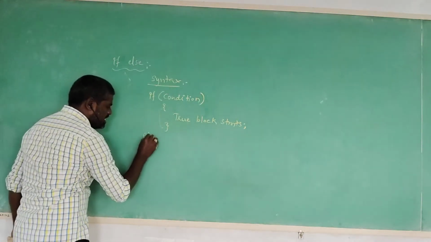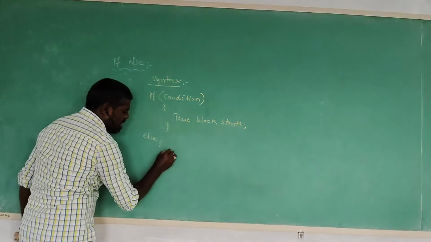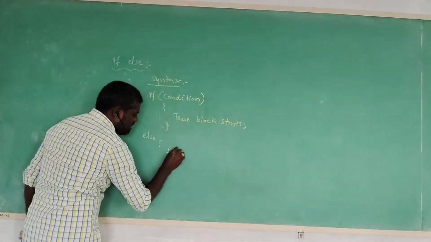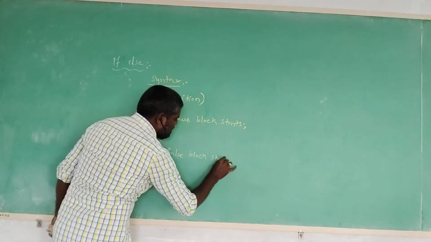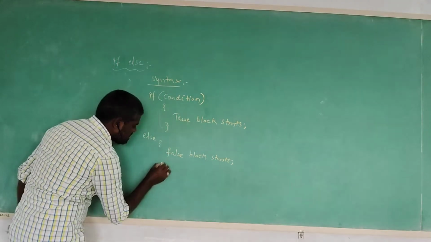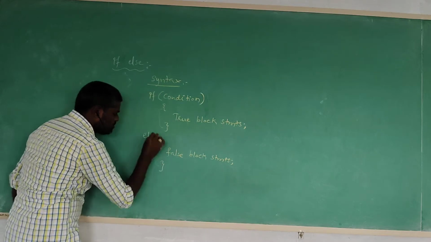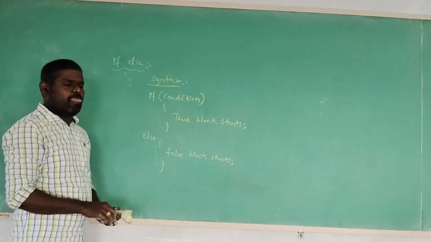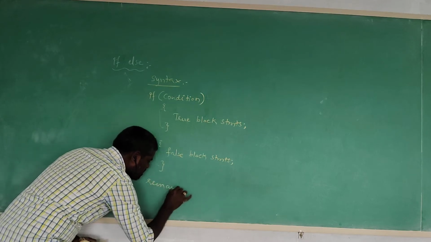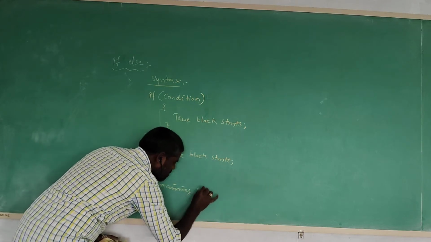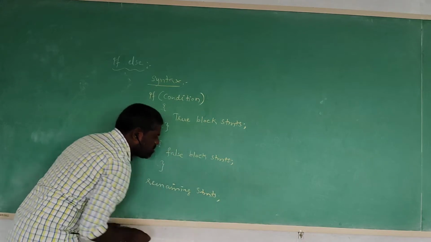If the condition is not satisfied, it executes the else block, which is nothing but the false block. We call this the false block statement. Now this is the false block. After the false block, it executes the remaining statement in the program.